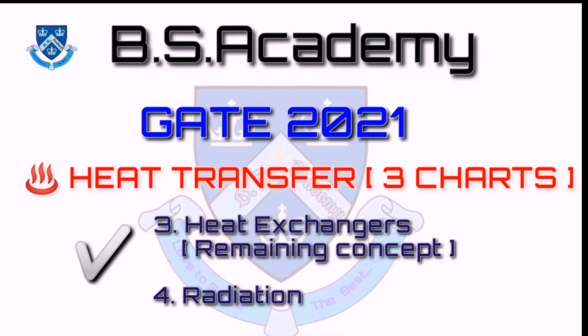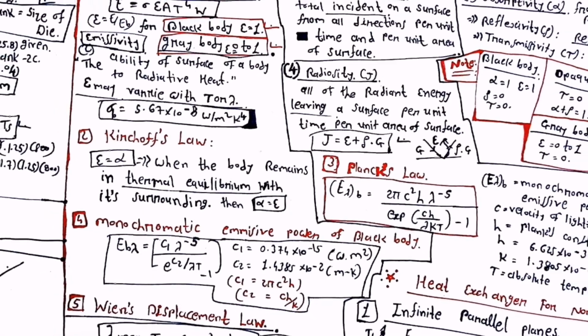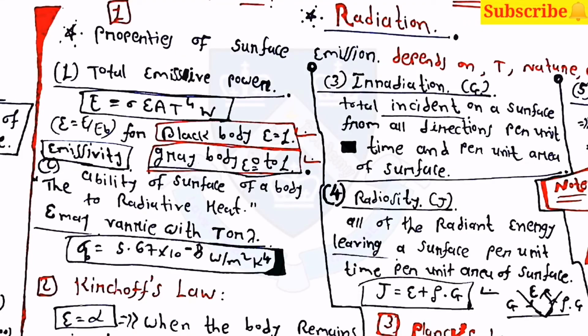In heat transfer, we have completed two charts in which we discussed the basics, then conduction, convection and heat exchangers. The links for that are in the description box. In heat transfer, this is the final chart of the subject, in which we will discuss radiation. Some basic portion of radiation we have also covered in the second chart. Now let's begin from that second chart.